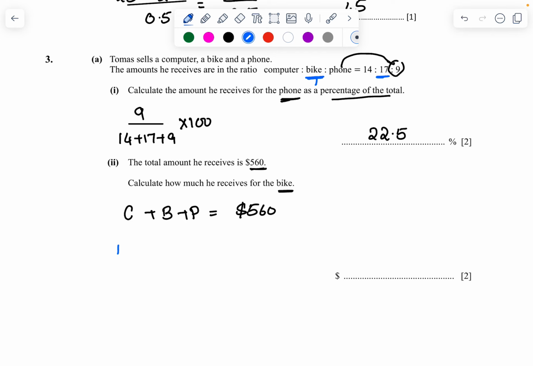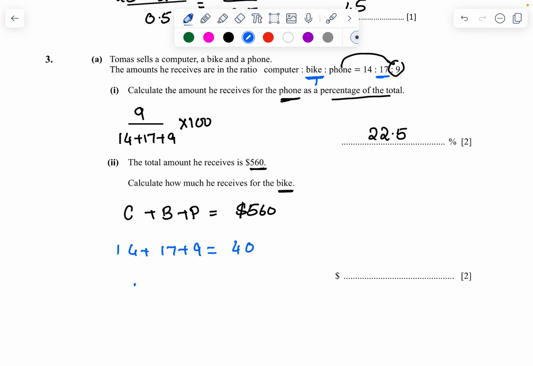So out of the total, which is 14 plus 17 plus 9, which is 31 and 40, that represents 560. This is the total value.